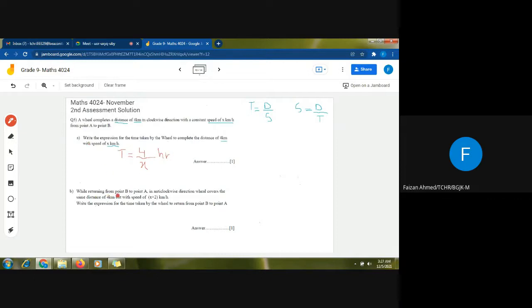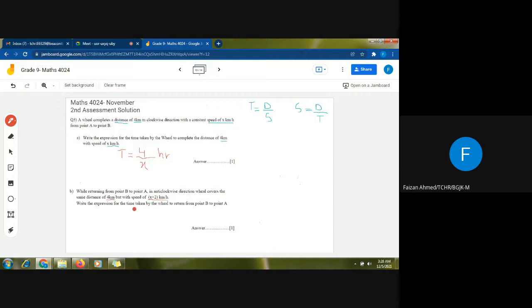While returning from point B to point A in anti-clockwise direction, the wheel covers a distance of 4 kilometer, because if the distance from A to B is 4 kilometer, then from B to A it will be the same, 4 kilometer. But this time the speed is 2 more than the original speed, which means the speed is x plus 2 kilometer per hour.